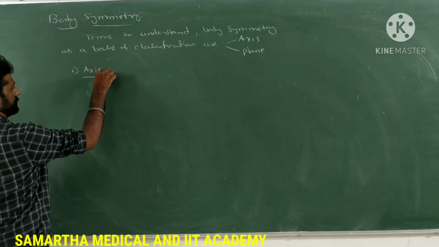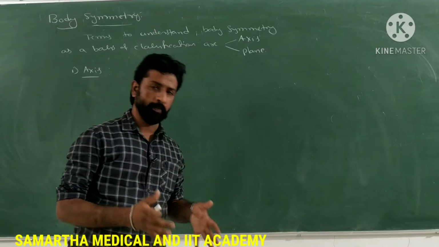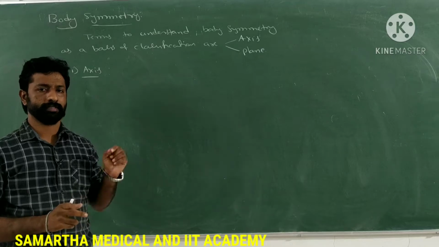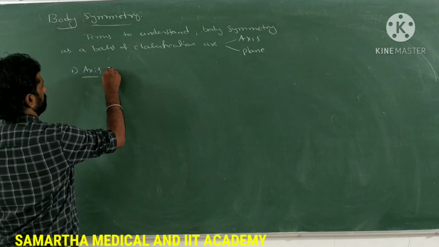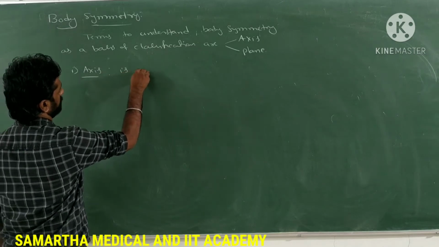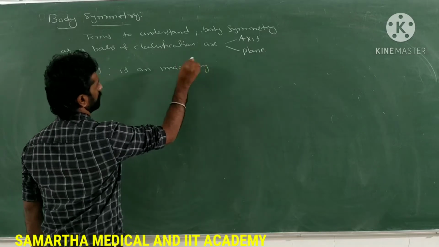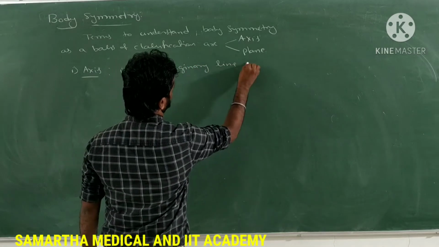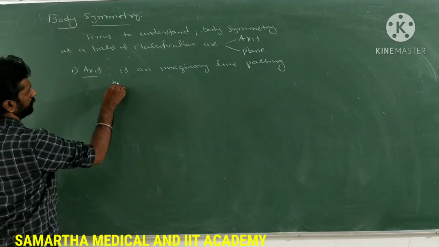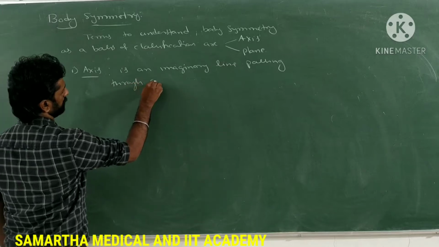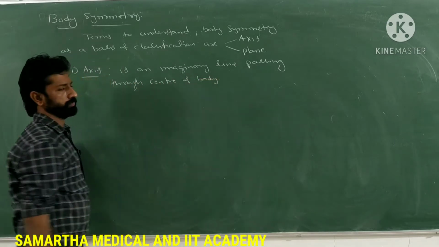Axis is nothing but an imaginary line passing through the central part of the body, the center of the body. That is only called an axis.